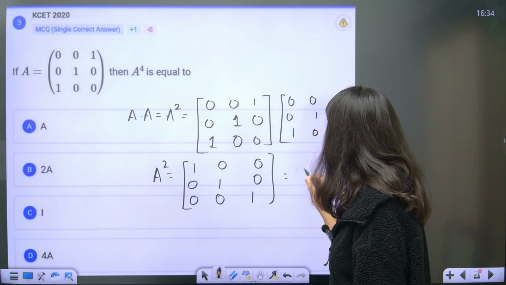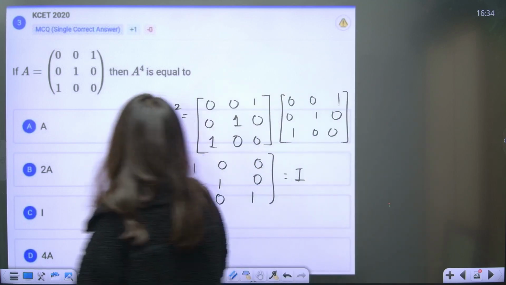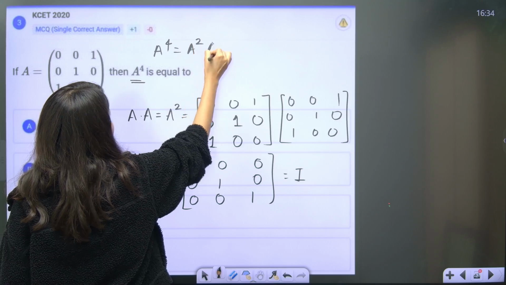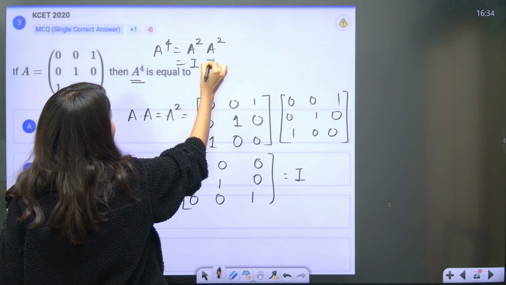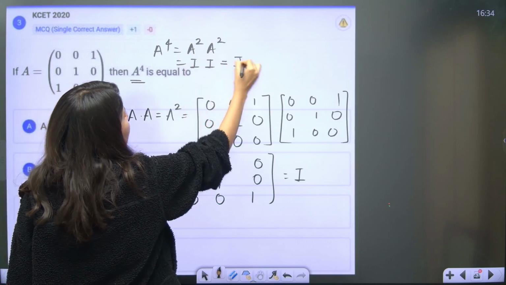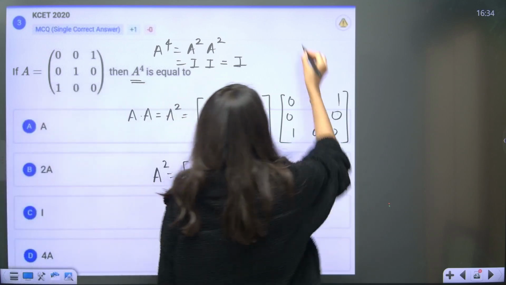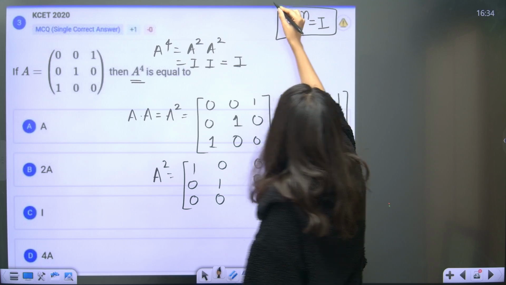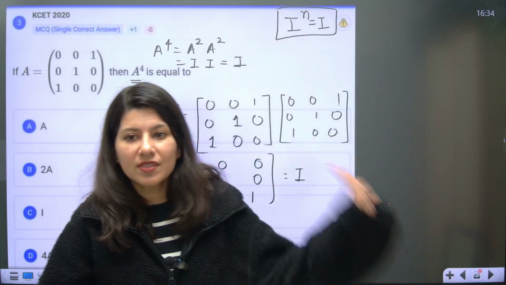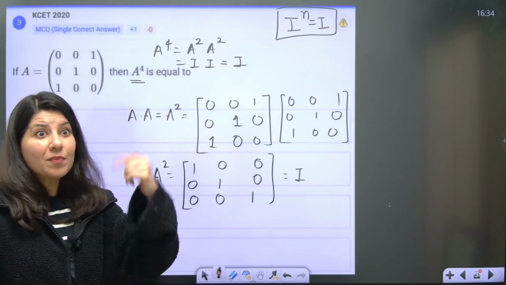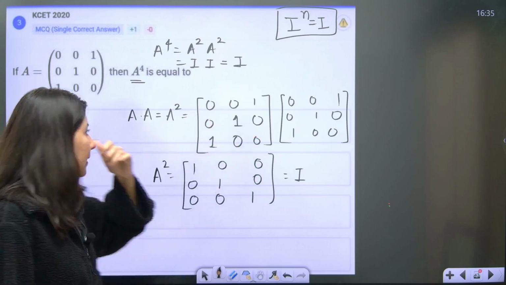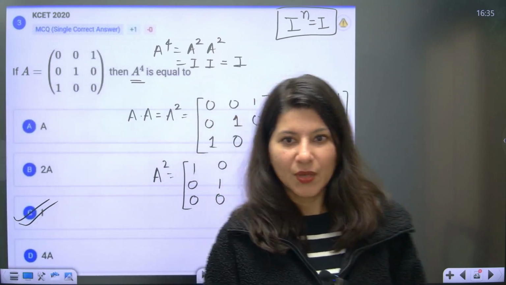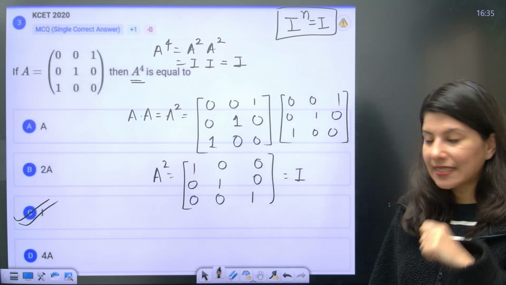So basically, A square is the identity matrix. A power 4 is A square into A square, which is identity multiplied by identity, which is identity only. So remember, identity power n is identity. If you multiply the identity matrix n number of times, you will get identity. Remember that 1 power n is 1. So the final answer of this question is option C. Understanding it?